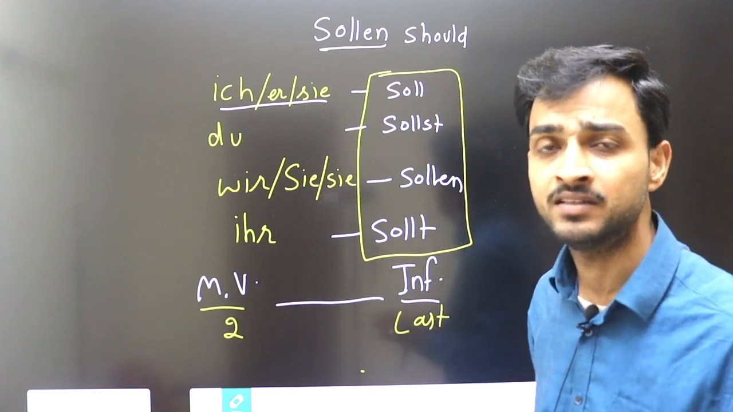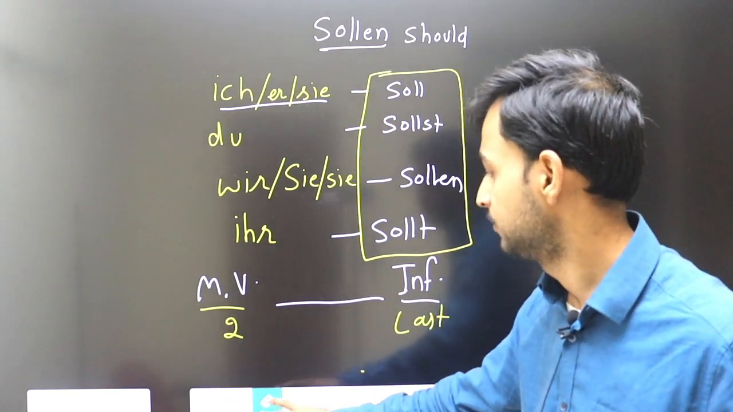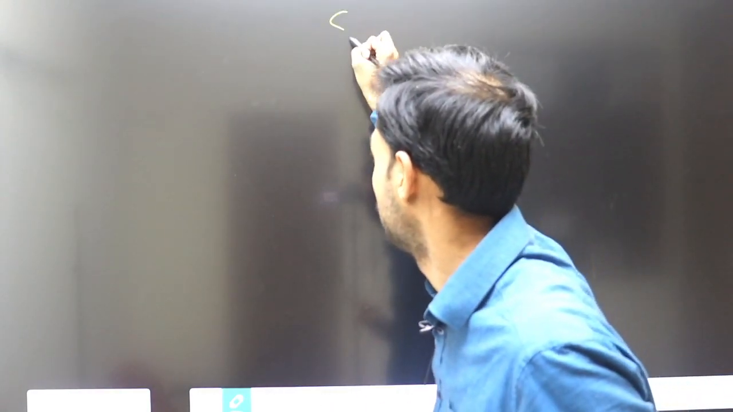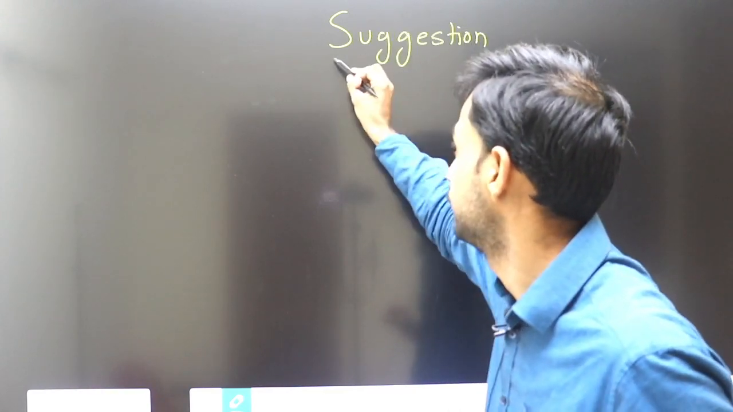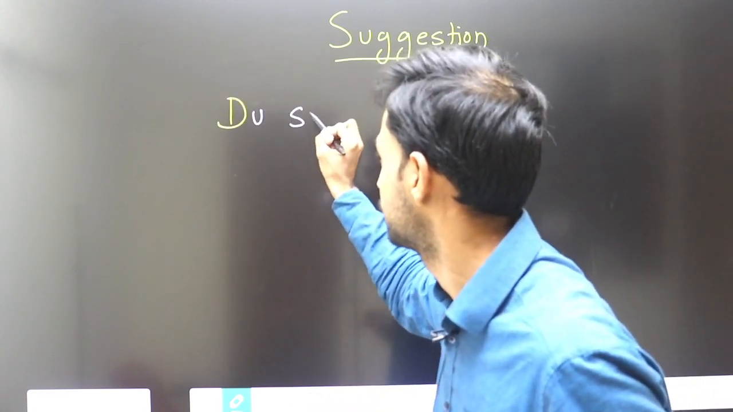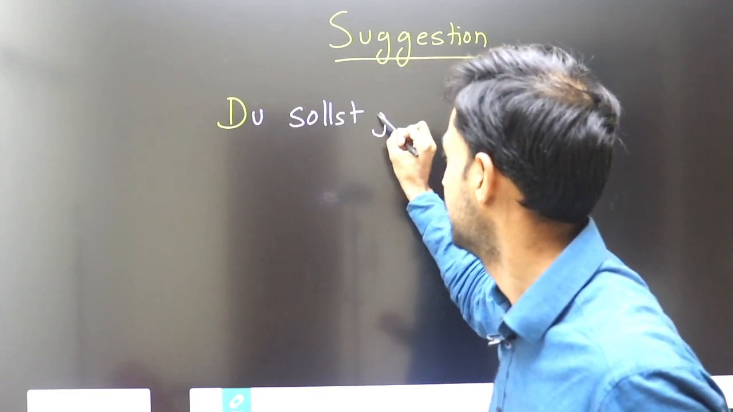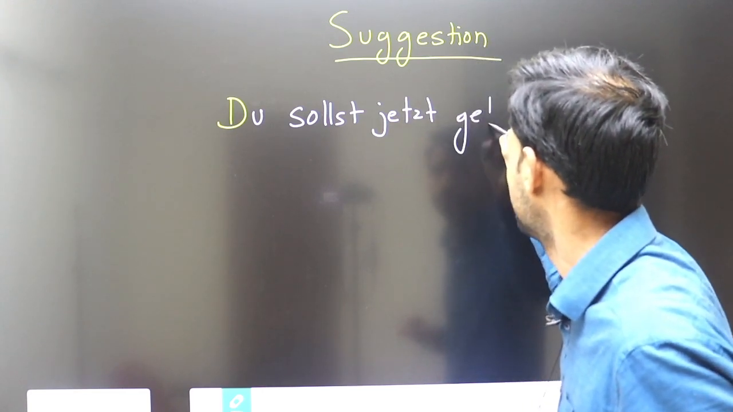Now I will tell you sentence formation, how to make sentences with the modal verb. Sentence formation is very simple, it's not difficult. If I say you should go now, first of all you should know that this is for a suggestion. The modal verb is for suggestion. So I am saying you should go now. Du sollst jetzt gehen.